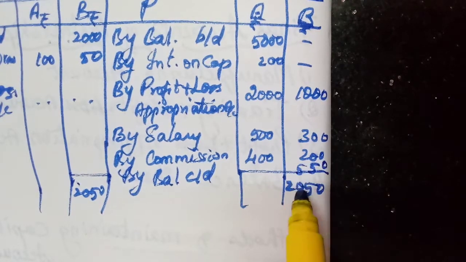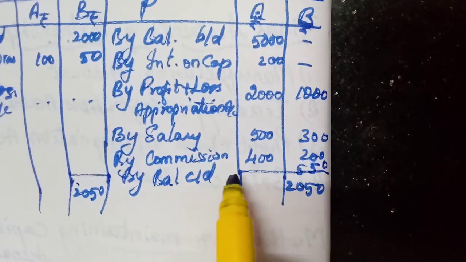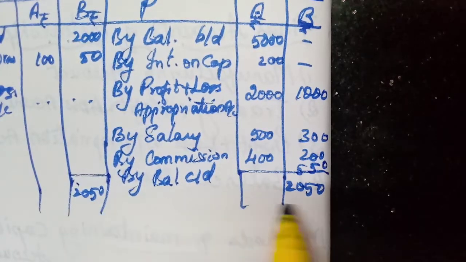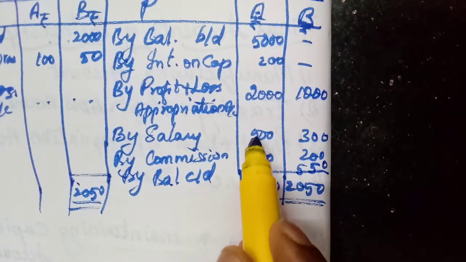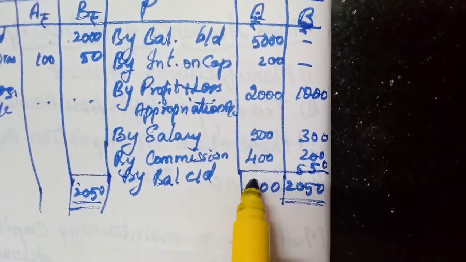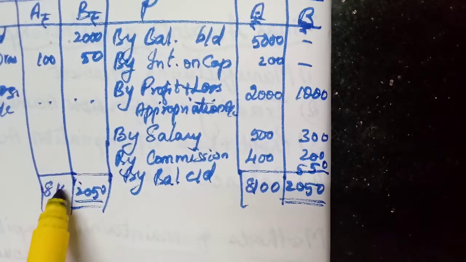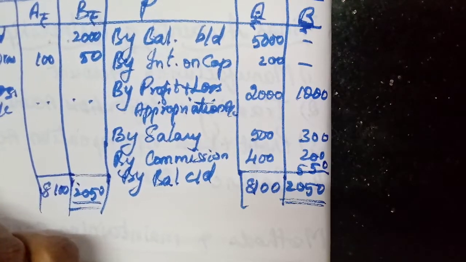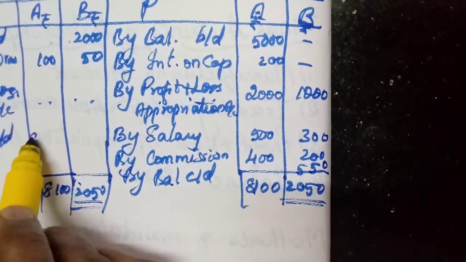Plus 5, 10, balance 1. So 550. Here this side only more, isn't it? So write this amount. 0, 0, 9 and plus 2, 11, balance 1, 6 plus 2, 8. Write the same amount here, 8,100 to balance carry down, 8,000, isn't it?